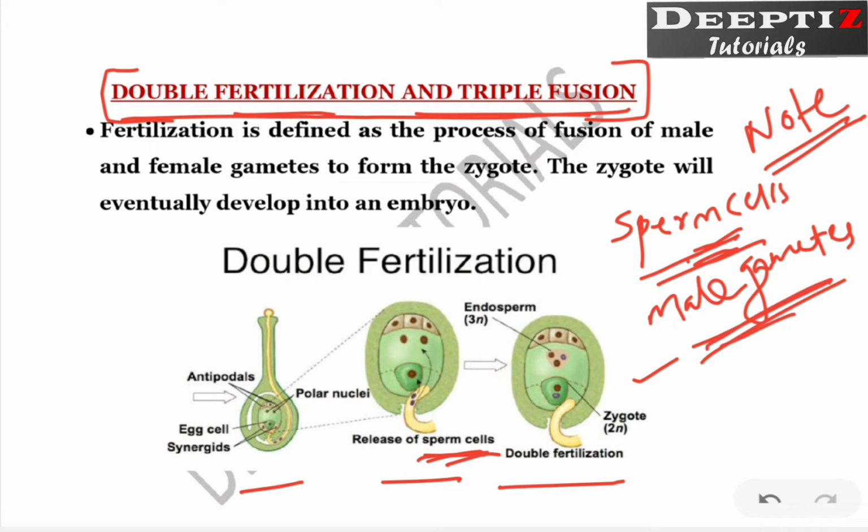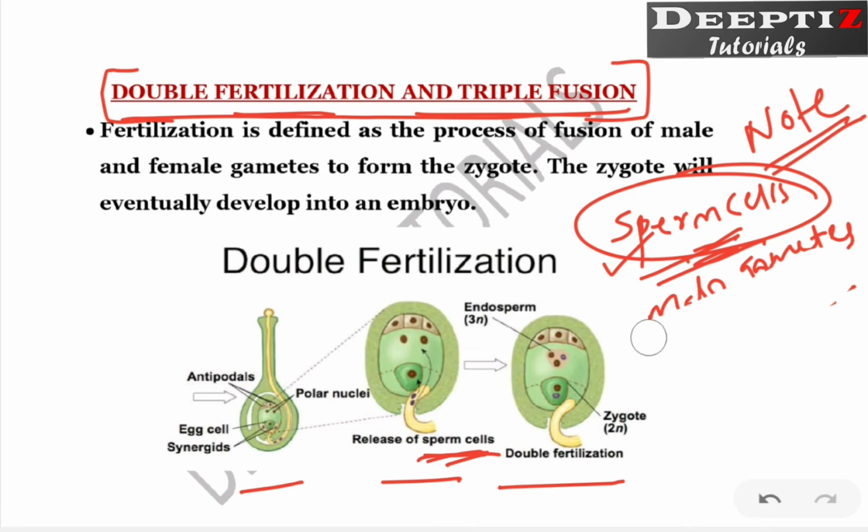There is nothing wrong if you are using sperm cells, but to avoid some confusion, because when we come to the third chapter, human reproduction, mainly we use the term sperm cells. So somewhere there can be some kind of confusion. To avoid that, try to use the term male gametes. Again I am telling you, if you use sperm cells there is no problem, but I wish you would use the term male gametes, right?